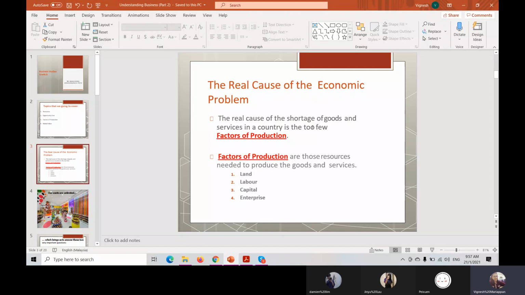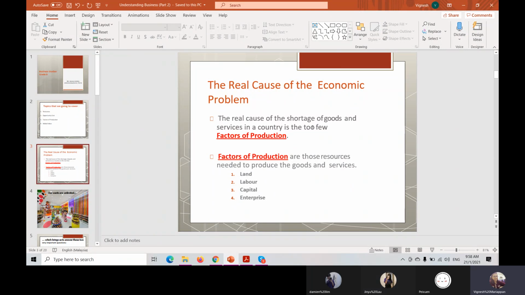There are 4 factors of production in business that you need to learn. Number 1 is land, number 2 is labor, number 3 is capital, number 4 is enterprise. These 4 factors of production are the resources that we need to produce the goods and services. Because these factors of production are too few, sangat kurang, in our country, then the shortage of goods and services will happen in our country. Understand or not?